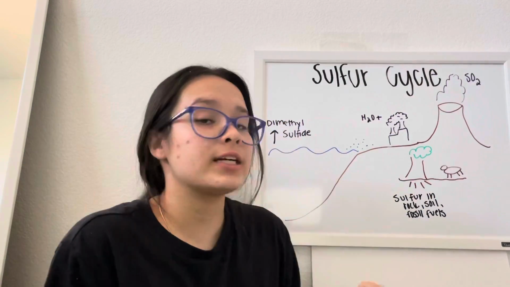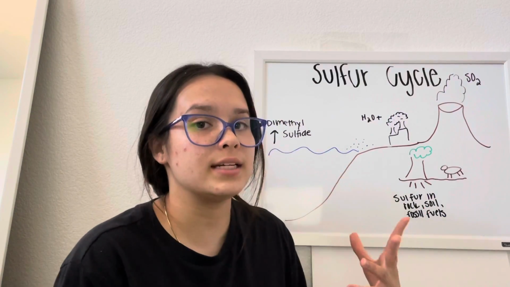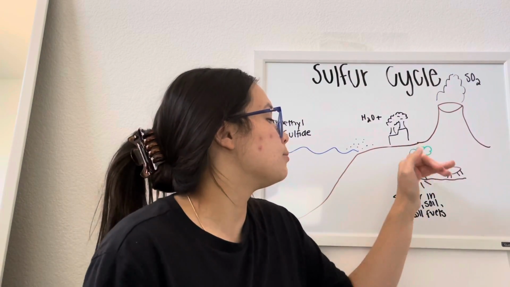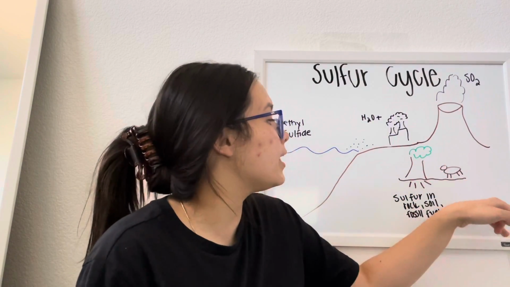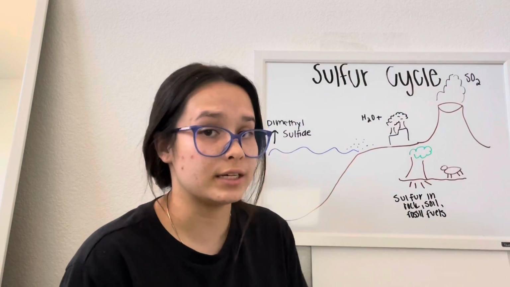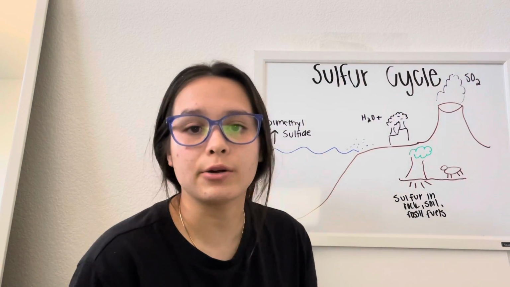Now, sulfuric acid is also good for the environment because when it rains, it releases some of the sulfuric acid, which can then be absorbed by plants from the soil, and then animals eat the plants, and it's essential for animals and plants to get sulfur because we use it as a component to make up our amino acids.